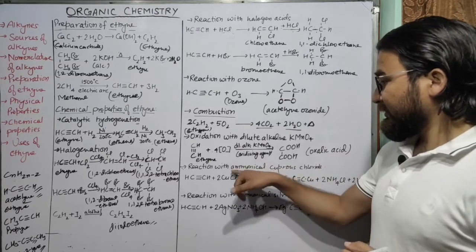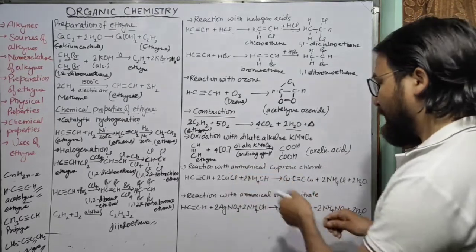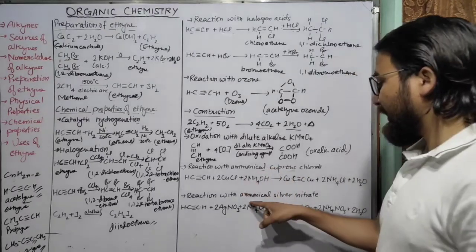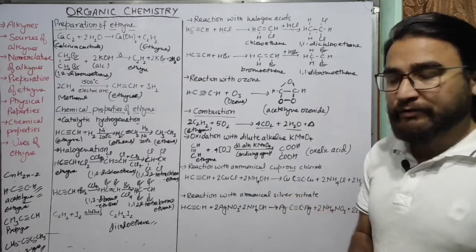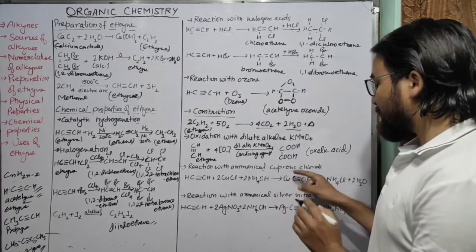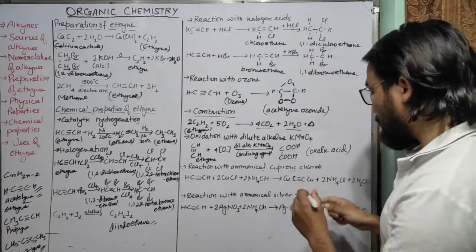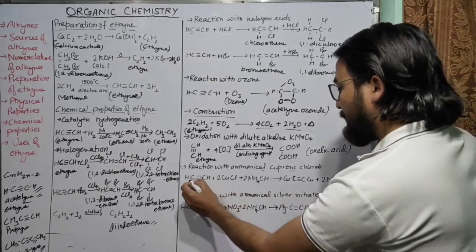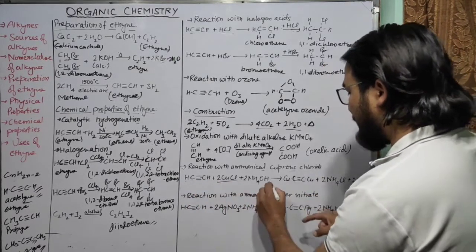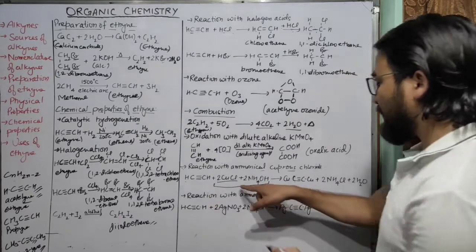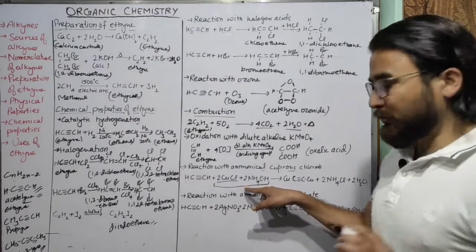The next is reaction with ammonical cuprous chloride and reaction with ammonical silver nitrate. Both reactions are similar. So you can see here CH triple bond CH on reaction with CuCl and NH4OH. This is known as ammonical cuprous chloride.